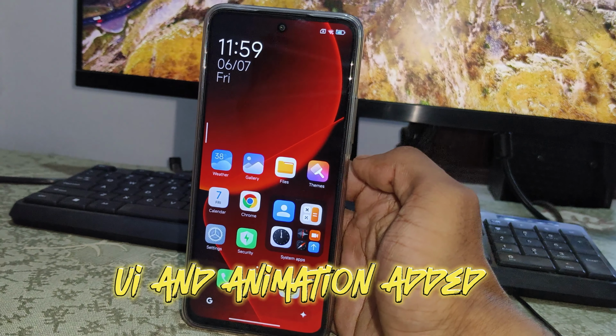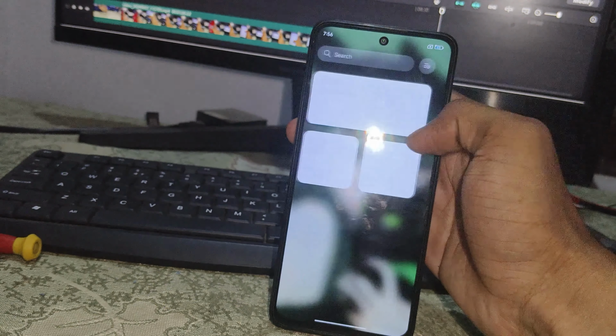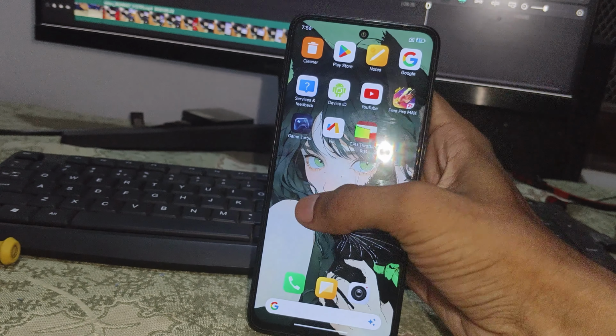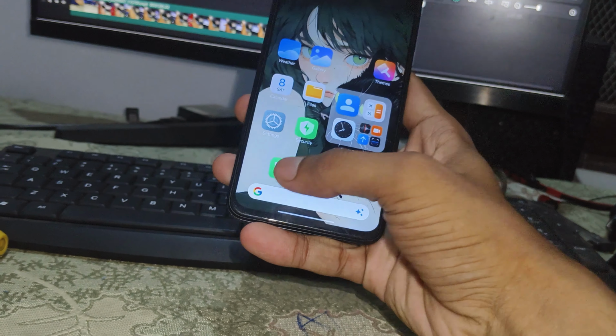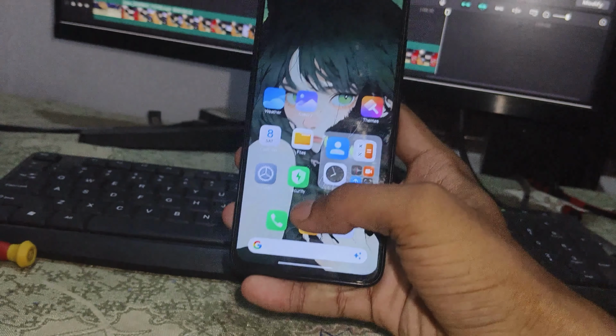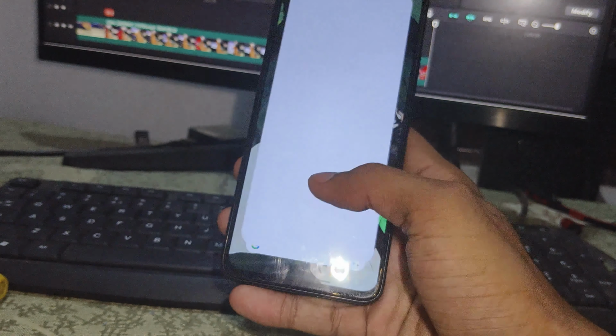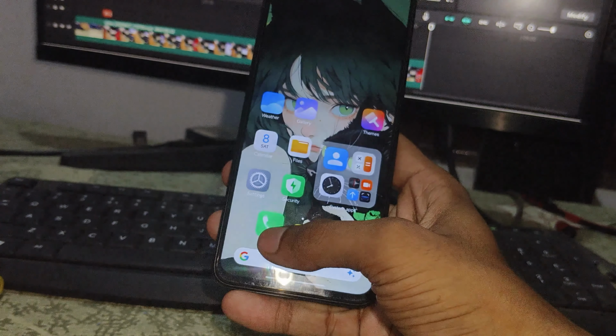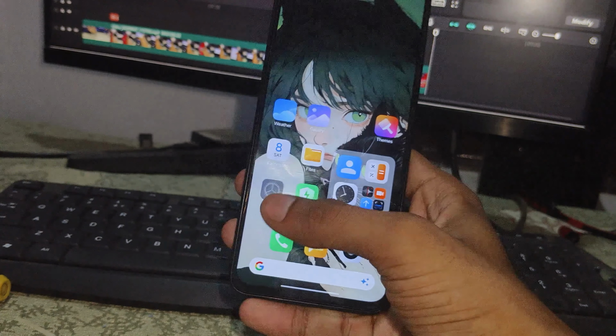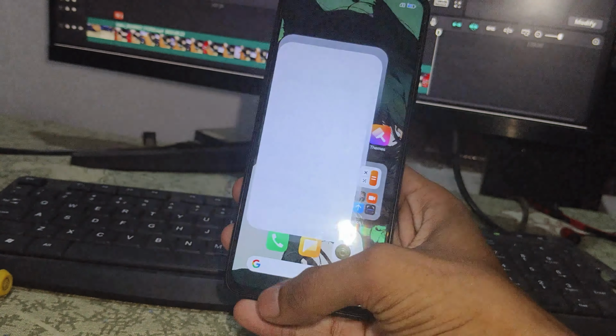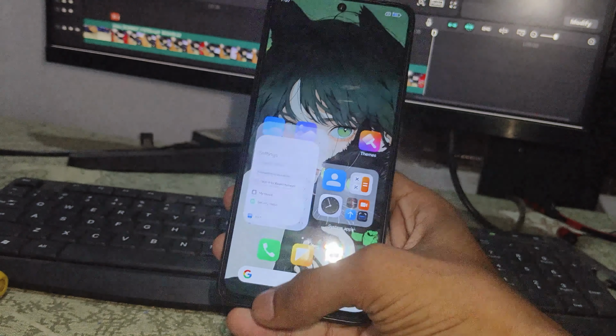Other features added in the home screen. After updating Hyper operating system, you will notice a new UI added in Xiaomi devices. App opening and closing animations are also added in Xiaomi devices after updating Hyper operating system. They are smooth compared to MIUI.